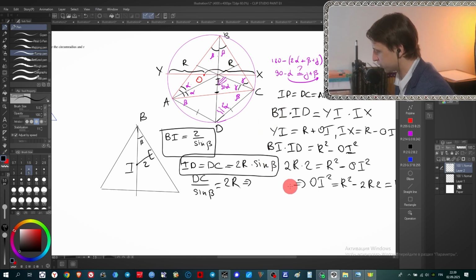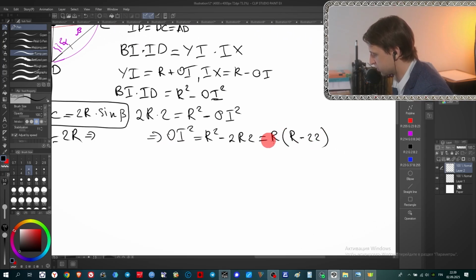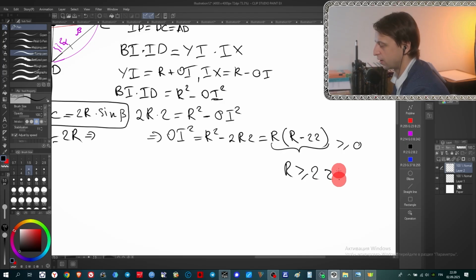And by the way, from this formula you can see that this is the square of some segment. It means that this is always greater or equal than 0. And if it's always greater or equal than 0, and r is obviously greater than 0, then R is always greater or equal than 2 small r. From here we get an amazing inequality that connects the radius of the circumscribed circle and the radius of the inscribed circle. We can say that now for sure for any triangle, the radius of the circumscribed circle is greater or equal than 2 radiuses of the inscribed circle.